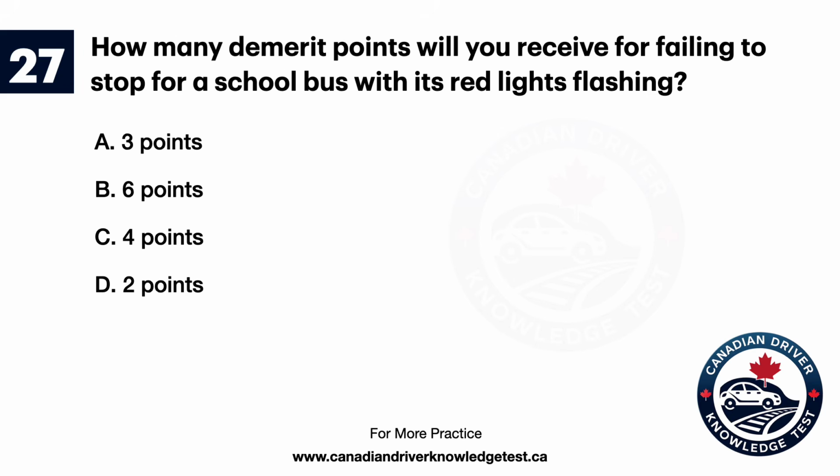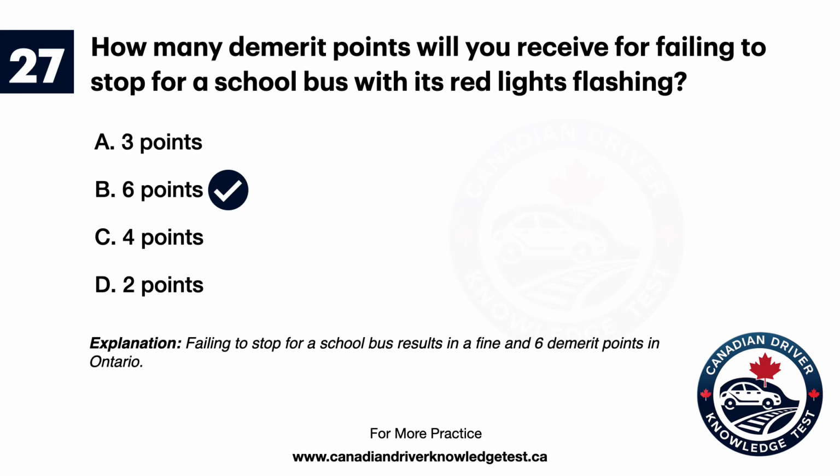Question 27. How many demerit points will you receive for failing to stop for a school bus with its red lights flashing? A. 3 points. B. 6 points. C. 4 points. D. 2 points. The answer is B. 6 points. Explanation. Failing to stop for a school bus results in a fine and 6 demerit points in Ontario.